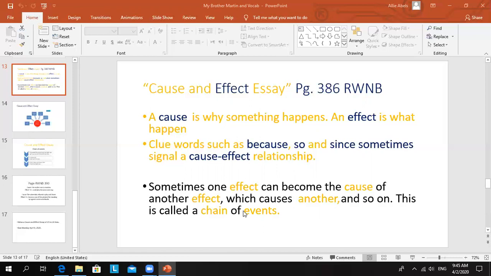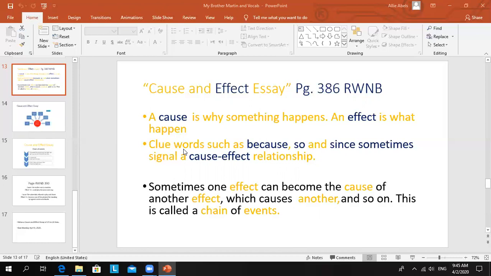To wrap up quickly, in order to write a cause and effect essay, it is very important to understand that the cause is the reason why something happened, and the effect is what happened after that reason. Secondly, we learned that words such as because, so, and since signal that there might be a cause and effect relationship in our writing and the text we are reading.